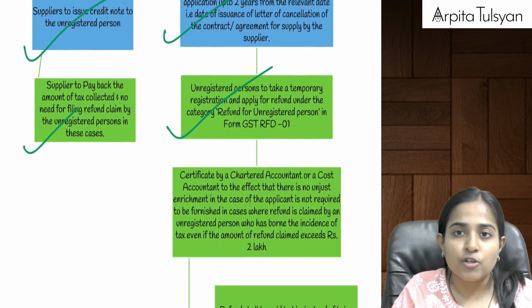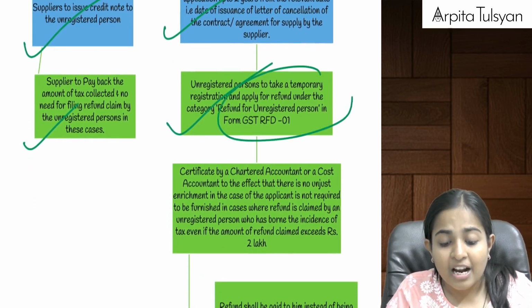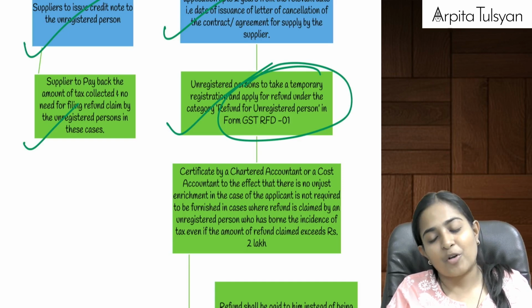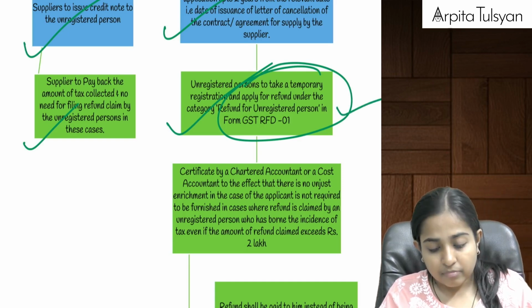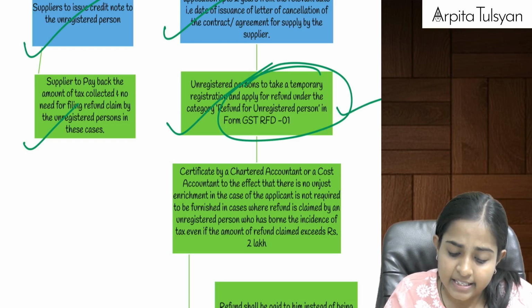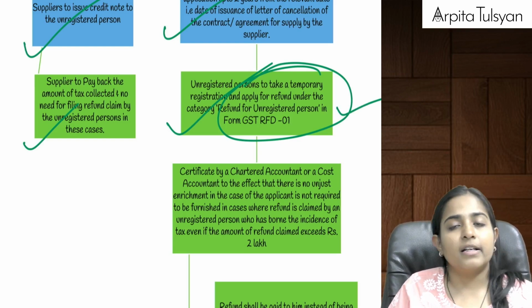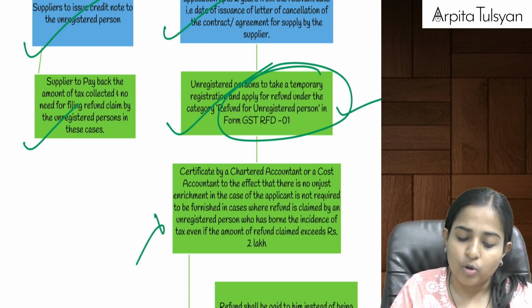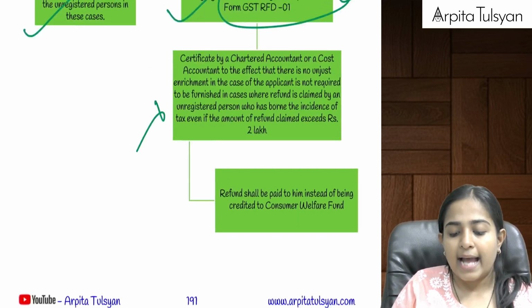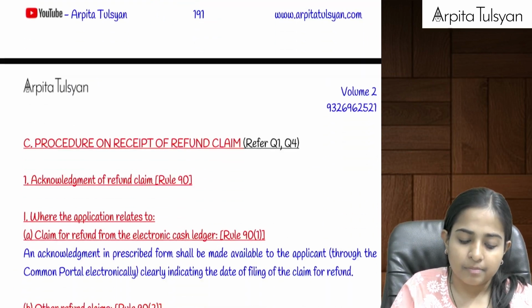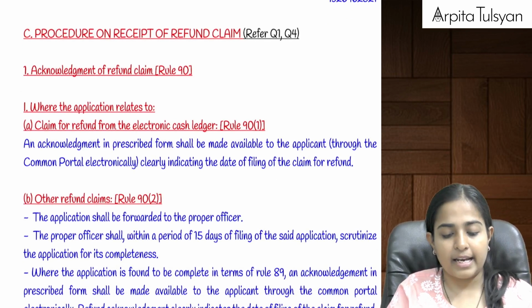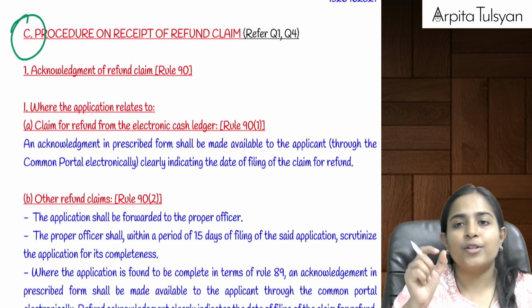And if the consumer is going, then the consumer will have to take a temporary registration. And in this case, a certificate of CA, etc. is totally not required. And this refund will be paid to that unregistered consumer. Are you clear with this, everyone? Yes. Okay.